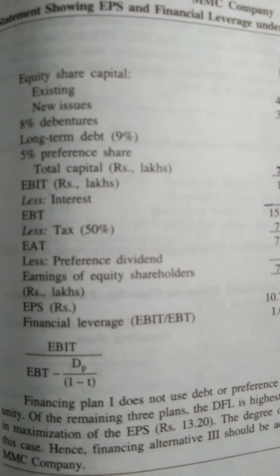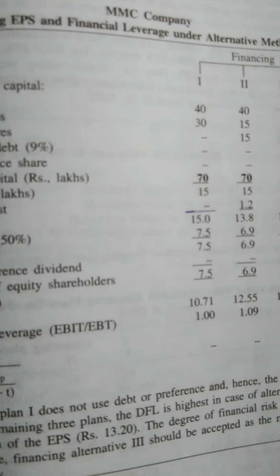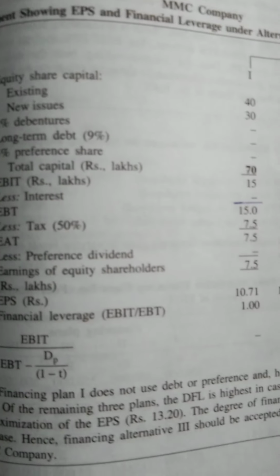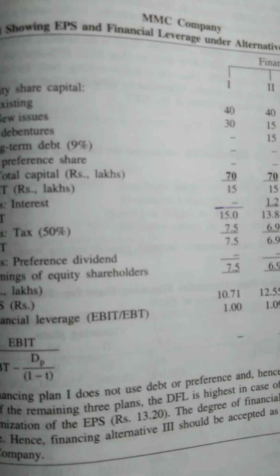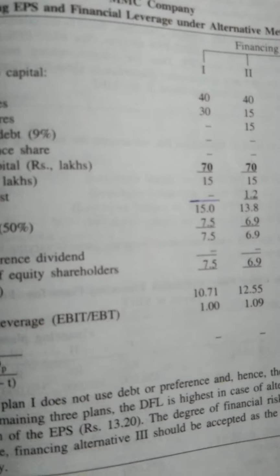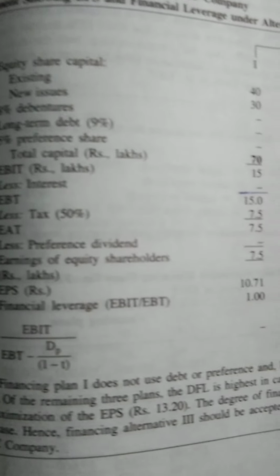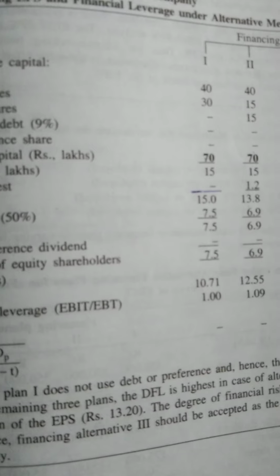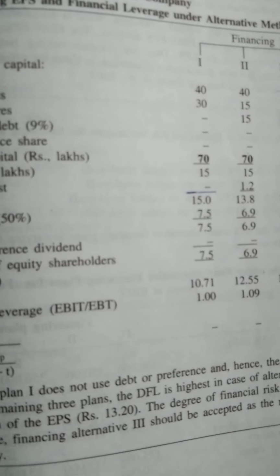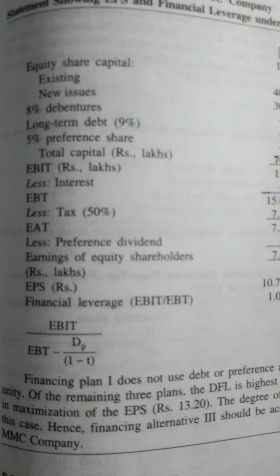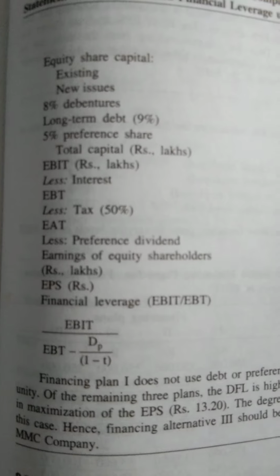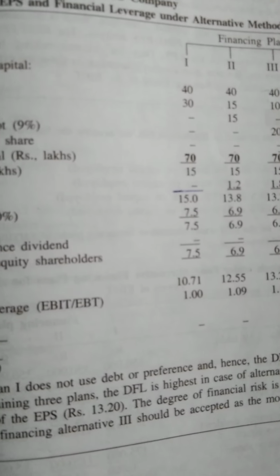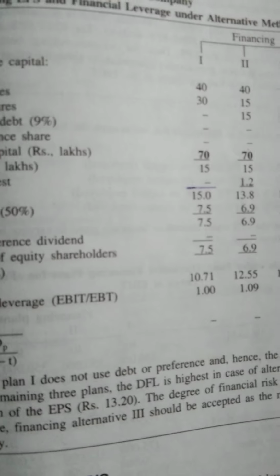That's why the option will be like that. If you look at the first option, entirely through equity share, in case of new issue, if you match the row and column, that is 30, they have put in the first column. Now coming back to the second option, 15 lakhs in equity and the balance in 8% debentures. What does it mean? In new issue that is 15, and the 8% debenture row and column, that is 15. So 15 plus 15 again 30.